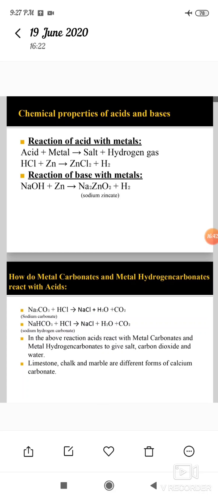What do you observe? Carbon dioxide gas is evolved in the test tube.